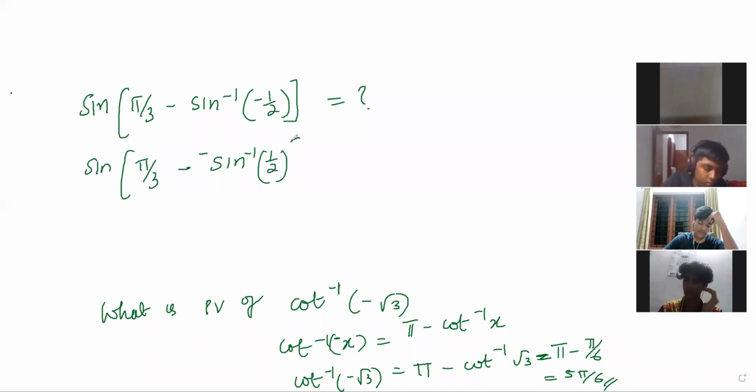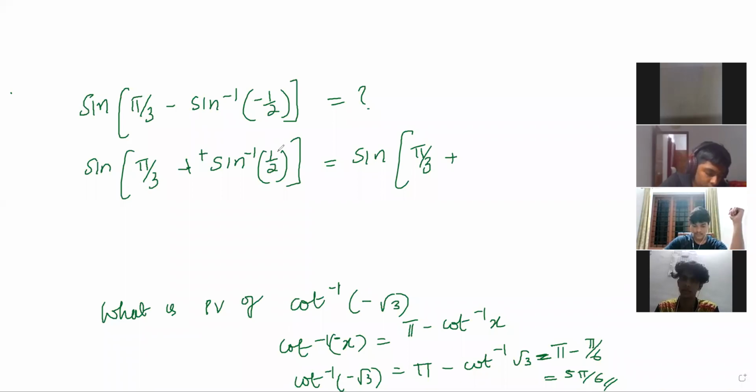Apply the rule: sine inverse minus x is minus sine inverse x. So both minus signs change to plus: sine of pi by 3 plus sine inverse 1 by 2, which is pi by 6.